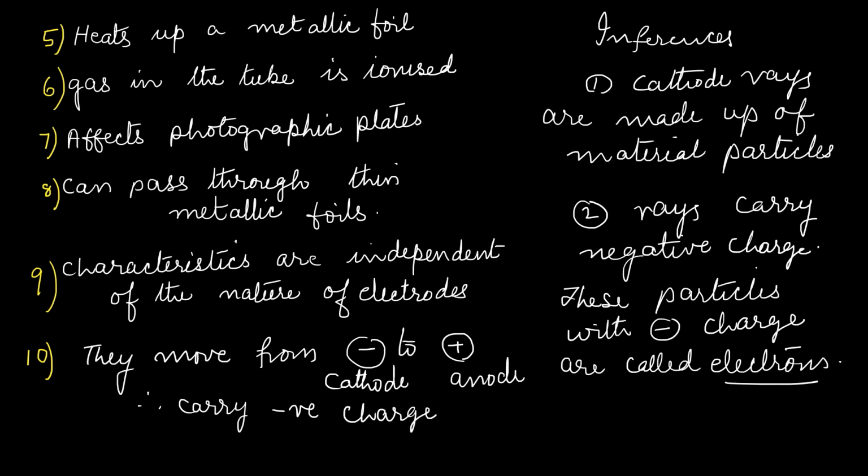The cathode ray tube has a lot of practical applications. What are they? The television picture tubes are cathode ray tubes, and the picture results due to the fluorescence of the television screen, which is coated with a fluorescent substance. The rays by themselves are not visible. That is why we are using a fluorescent substance to show its presence. I hope these points are quite clear.